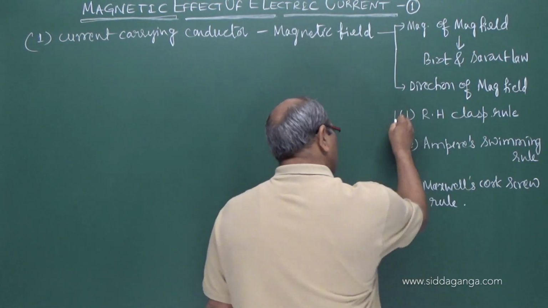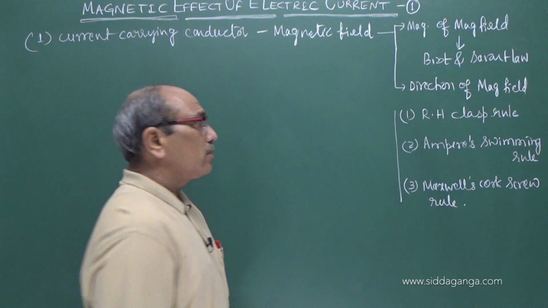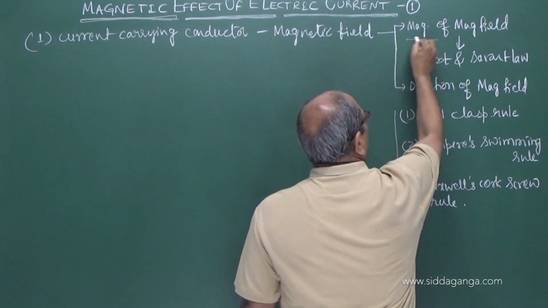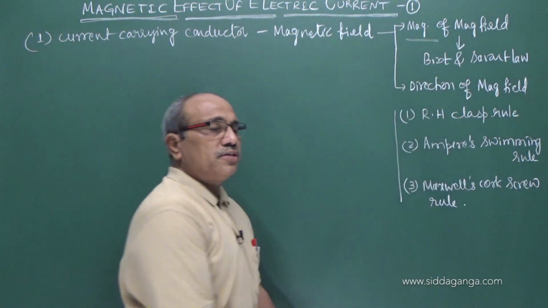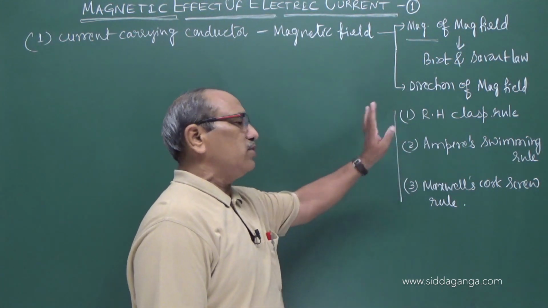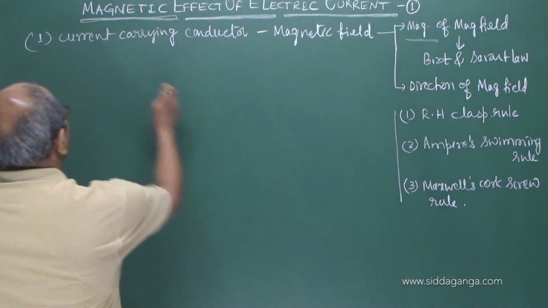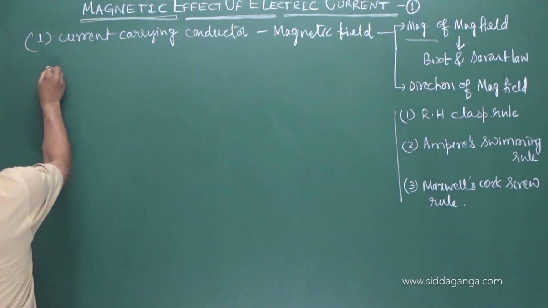The result of all these rules is the same. They just give the direction of the magnetic field. I hope you have understood. The magnetic field's magnitude is given by the Biot and Savart law, and the direction is given by any one of these rules. Let us see the Biot and Savart law.